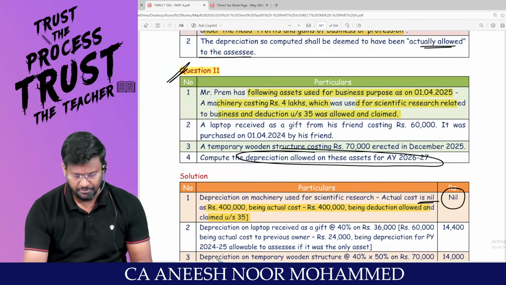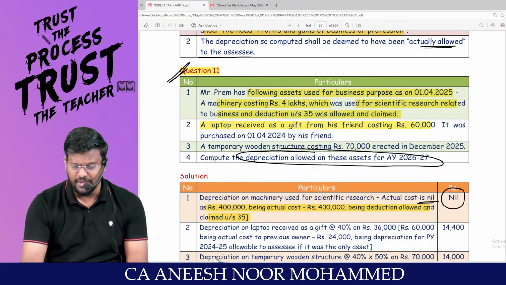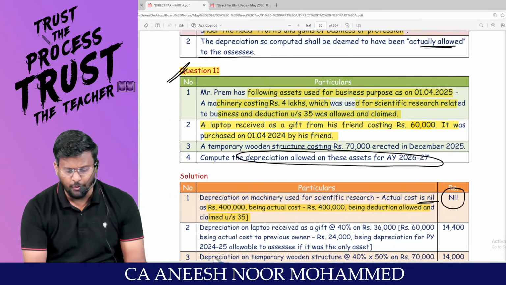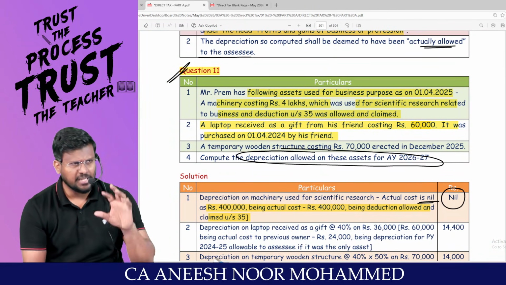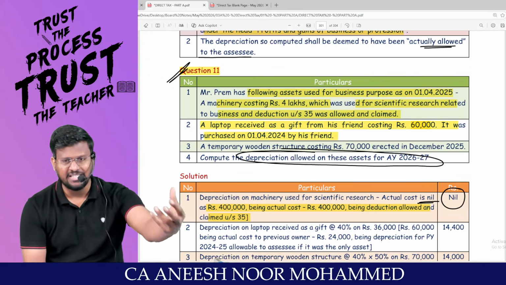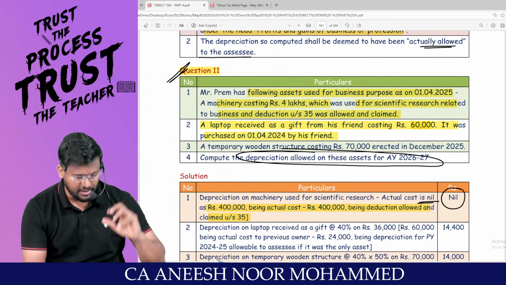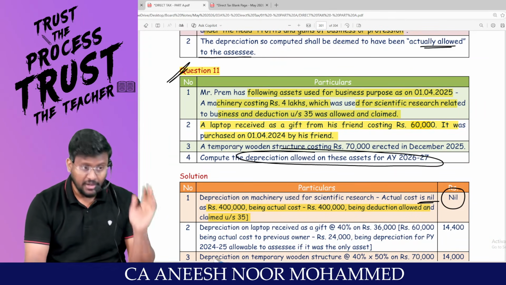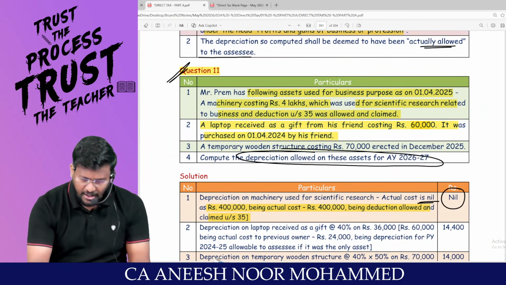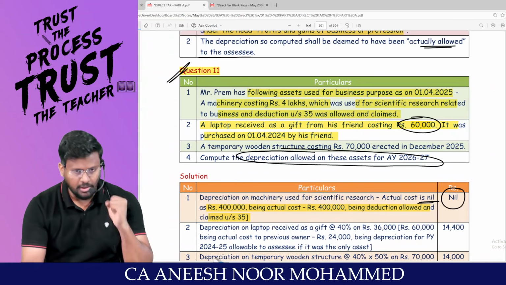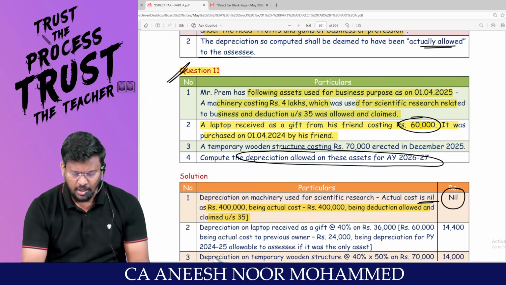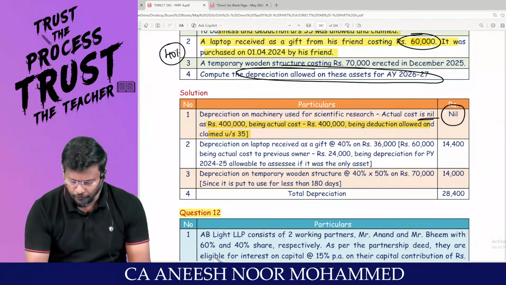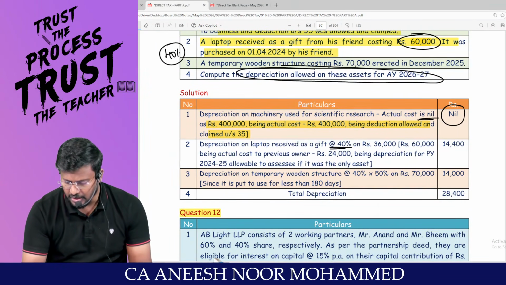A laptop received as gift from his friend costing rupees 60,000. It was purchased on 1/4/2024 by his friend. Sir, sometimes we may receive an asset as gift or will or inheritance. Then cost of acquisition is the cost to the previous owner. Even in PGBP also. So my dear lovable students, in my hands, 60,000 will be the cost. What is the rate of depreciation for laptop? 40%. 60,000 into 40%, 36,000.